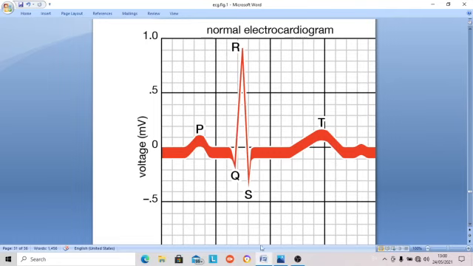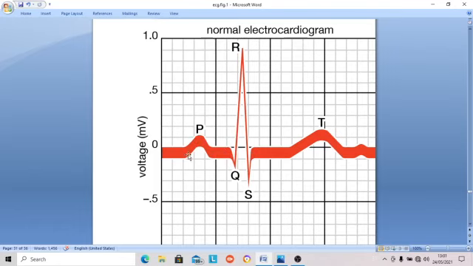Other leads are different. You can count here the PR interval, from the beginning of P to the beginning of the QRS complex over here. So here 1, 2, 3, 4. Four squares means 0.16 second, so up to 0.16 is normal. What is the significance of the PR interval? It is the time taken for the impulse, after it is generated in the SA node, to reach the ventricle. This is a very important interval, 0.12 to 0.16 second. If it is more than 0.16, it is delayed. There is some block.